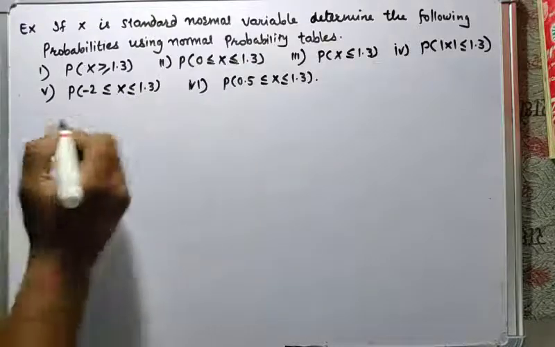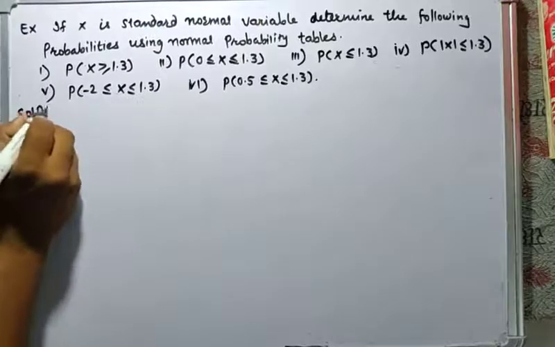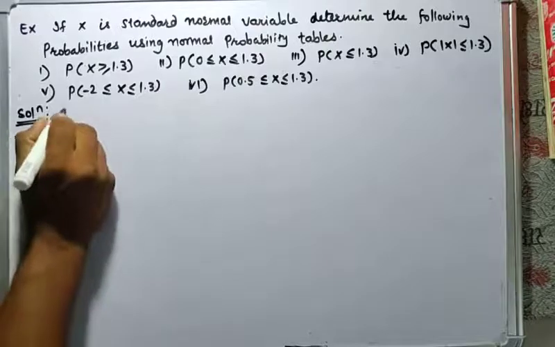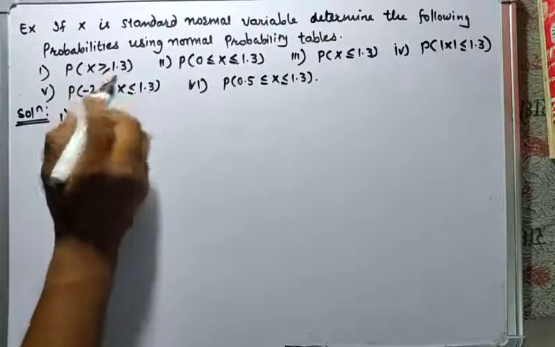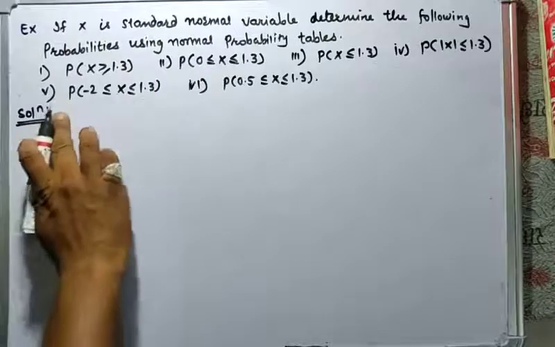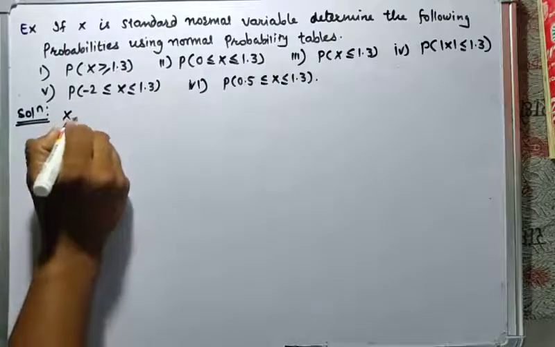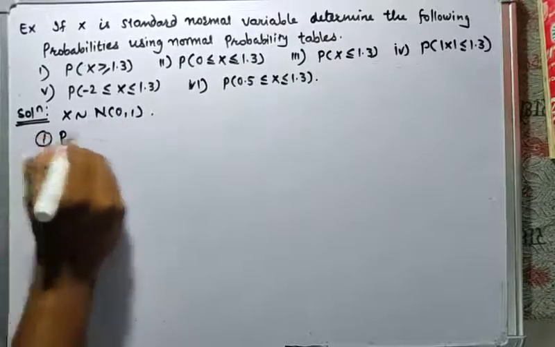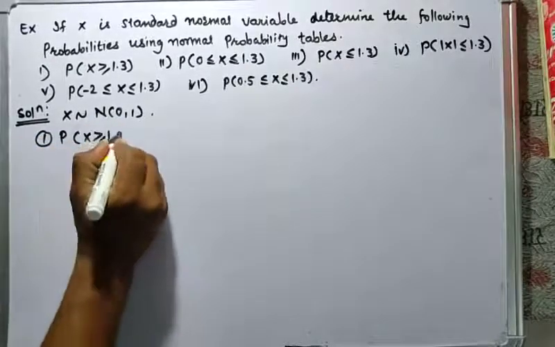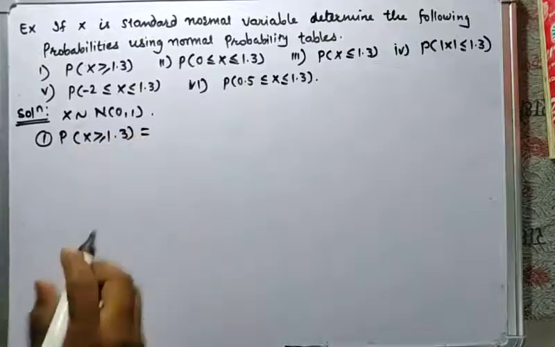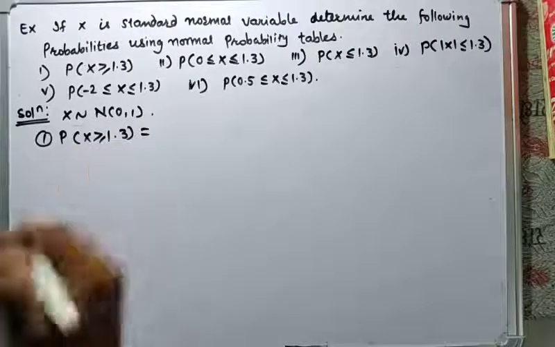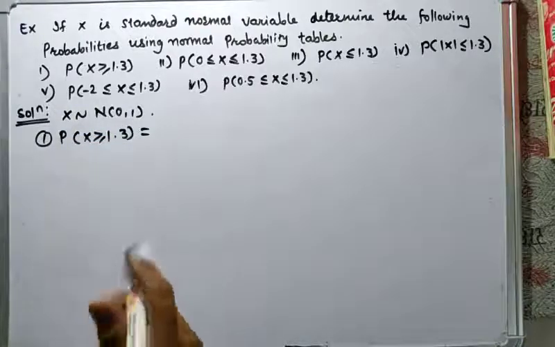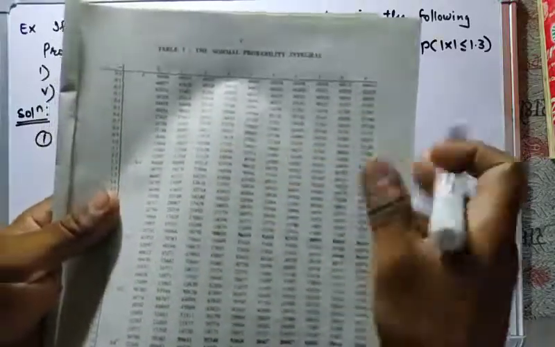Now here, by using the normal probability table, we have to calculate the first one. What we are given is that x is a standard normal variable, (0, 1). Now to calculate the first, probability of x greater than or equal to 1.3. For calculating this value, you can use the normal probability integral table.